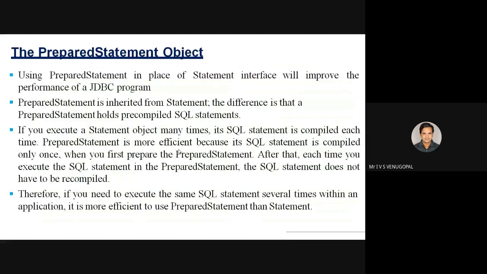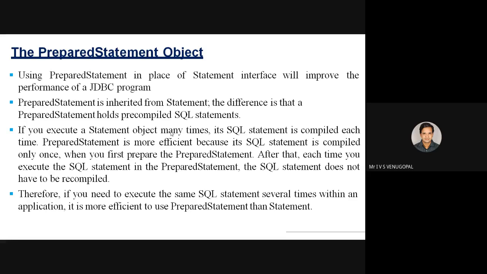Now coming to the prepared statement. In the previous session, I told you there are three variations of the statement object. The Statement interface has three variations: the normal statement that we have used till now, prepared statement, and callable statement. In general, most Java applications prefer prepared statement compared to normal statement.